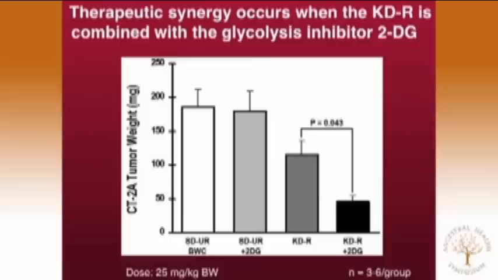So we've done a preliminary study in mice showing, now this is a standard diet, high carb diet, unrestricted, a body weight control. And then we gave the animals 2-deoxyglucose at a dosage that had no therapeutic benefit. I wanted to use a dose that you could say, well, they've got 2-deoxyglucose, but it's not having any effect. And the body weights were the same. Now, we give the ketogenic diet in restricted amounts because we've shown if you don't restrict the ketogenic diet, it has no therapeutic benefit. So we calorie restrict the ketogenic diet to lower blood sugars and elevate ketones even further. And then we added the 2-deoxyglucose. And now we got powerful synergy between a diet and the drug.